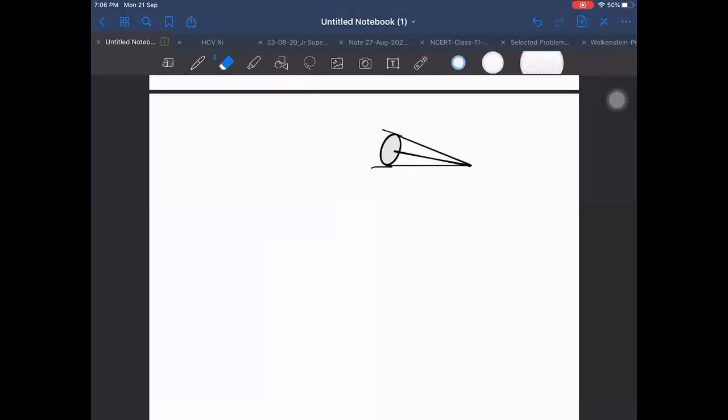The same formula will be applicable, but do I know the center of mass location for this or not? If I don't know it, then I cannot do it. What is the center of mass location for a sub-hemispherical portion? H by 2. It will be the midpoint of the distance.